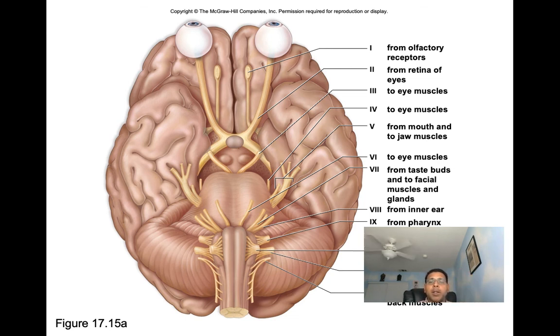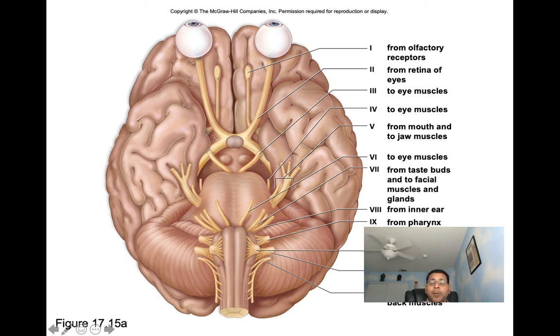And then we talk cranial nerve number 7. It sends information from our taste buds to the CNS, right? And then sends information from the CNS to our facial muscles and our glands. So that's what you have, to and from, to and from, to and from. And then number 8 we can see here, sends information from the inner ear to the CNS. And then number 9 we can see here, it sends information from the pharynx to the CNS and also from the CNS to the pharyngeal muscles.